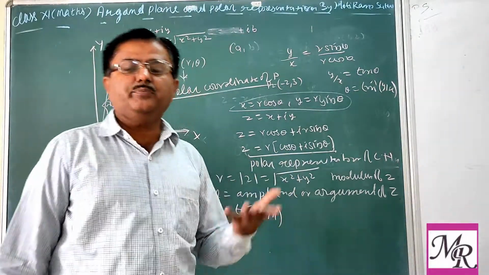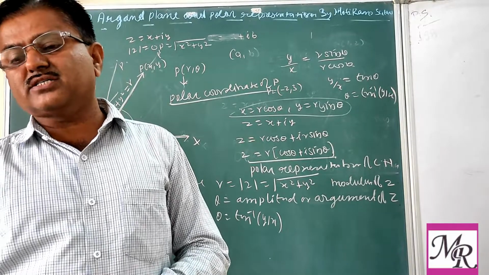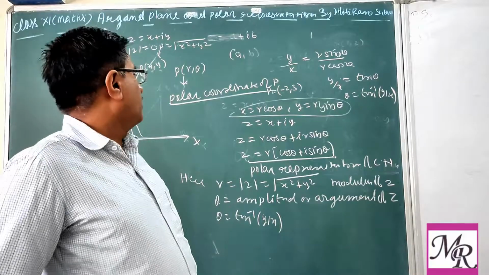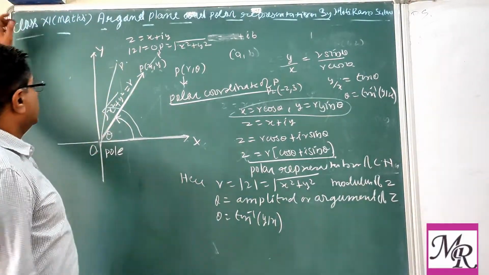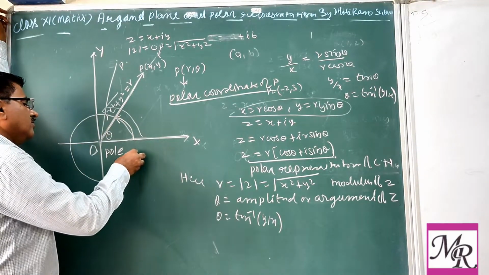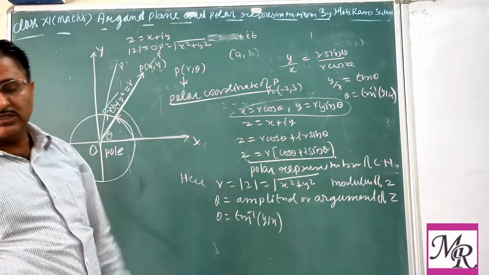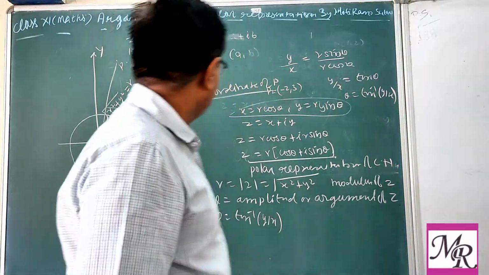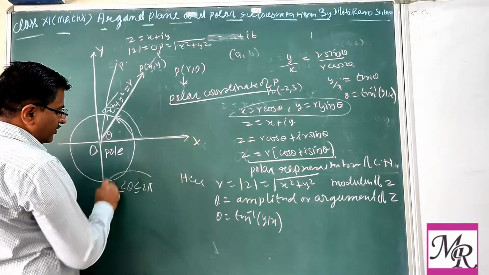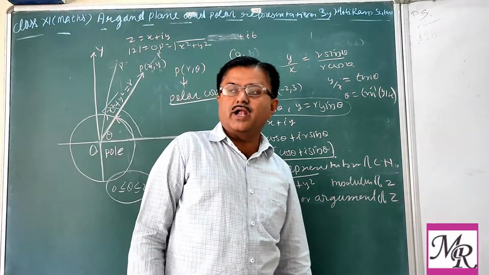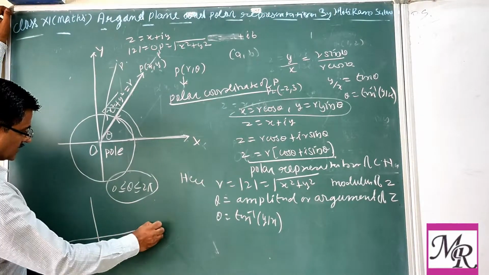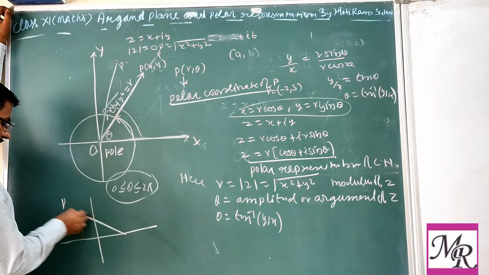This means we can change polar form into complex general form, or complex general form can be represented by the polar form. Secondly, theta may be any angle for any interval, from theta greater than or equal to 0, or less than or equal to, completing one round. According to that, the position of the point will change. Suppose point P is here, then theta will be